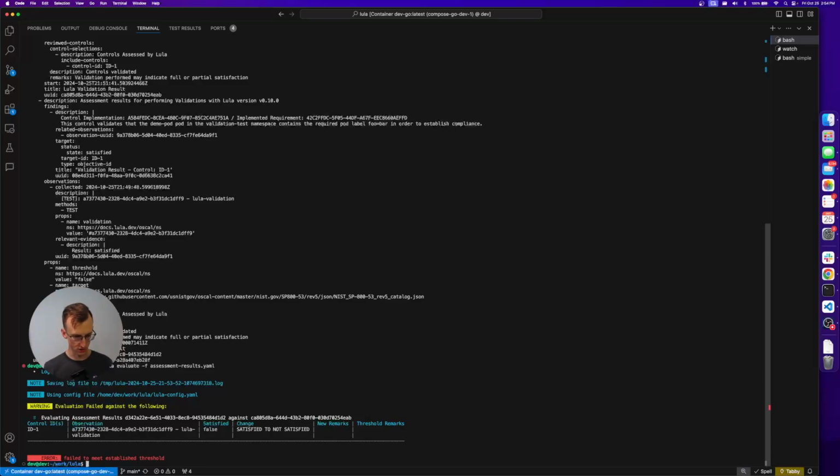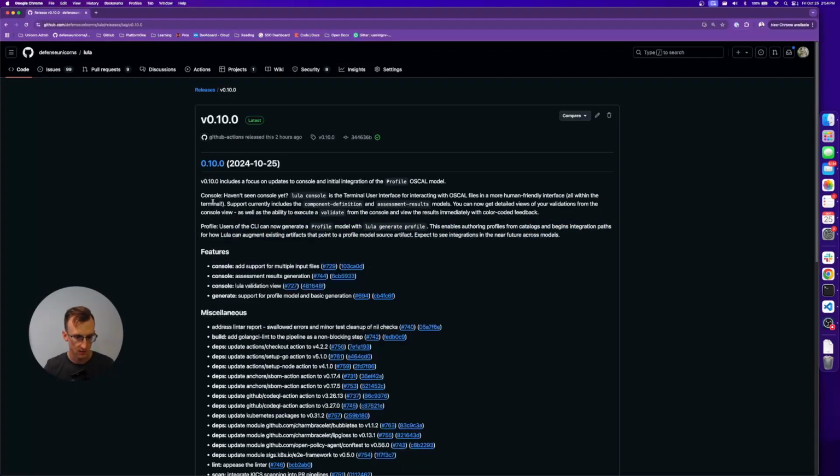And so this really starts to create a parity between doing things strictly from the terminal with an imperative CLI runtime, things you can run in CI. That's very much our goal, to also having this console interface that performs the same activities, but it gives you a lot of data across models instead of having to switch files. And we can start to create a console that can visualize information in different ways that make it more human friendly. So that is the first part of the update, as you saw here with console.